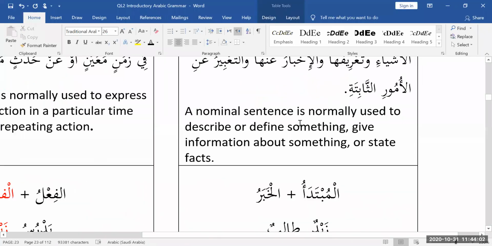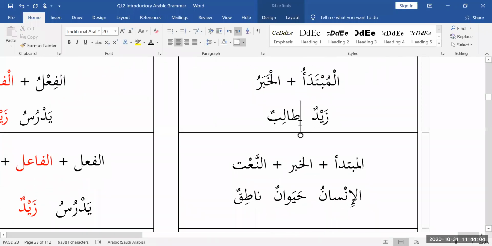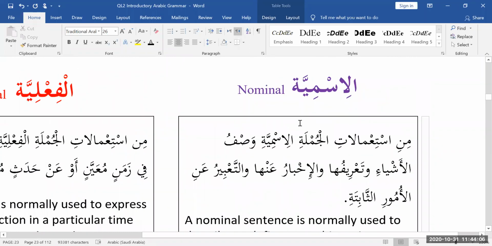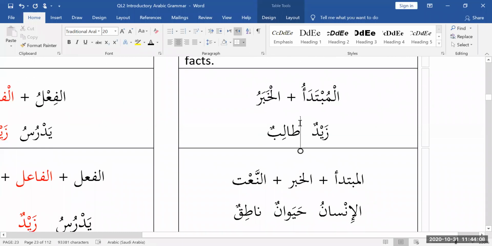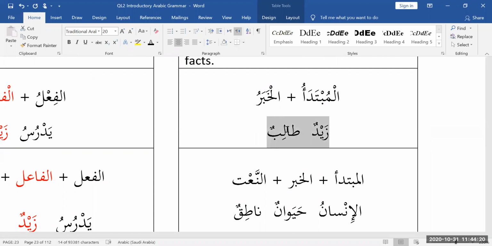Talibun is also a pillar, and it's mu'rab, right? That's why there's a dhamma ending. So both of these are pillars, both of these are marfu, both of these are mu'rab, inflected.